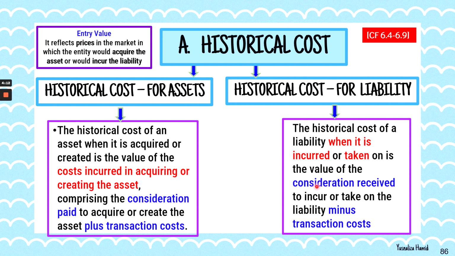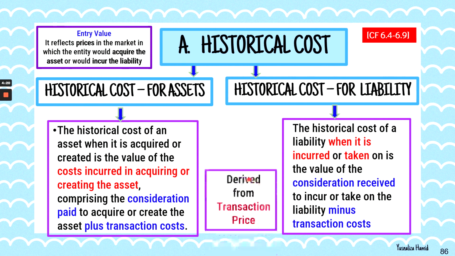So whatever consideration received in order for you to incur or take on the liability, minus the transaction cost. So for both historical cost for asset and historical cost for liability, they are both derived from transaction price.